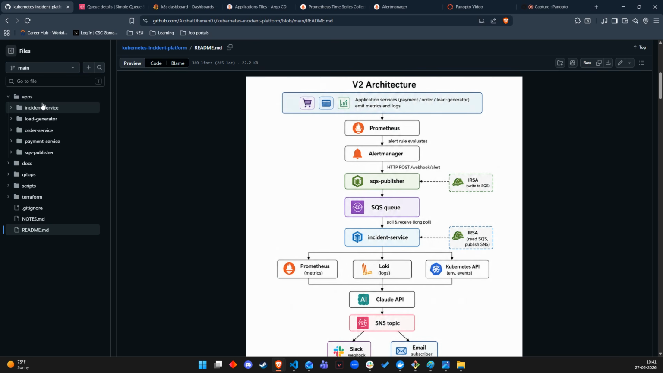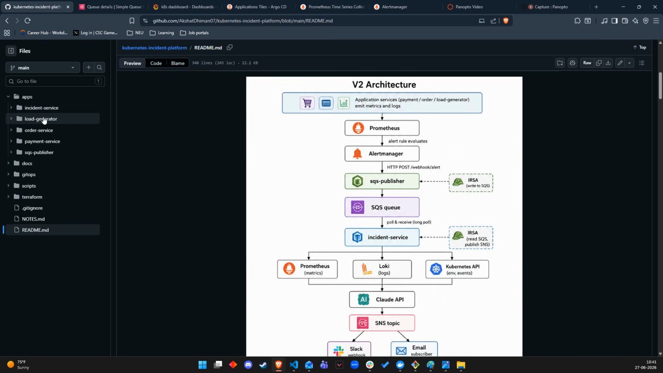So let's have a look at the Python microservices which are running on Amazon EKS. This is simulating a basic e-commerce backend. When they break, Prometheus catches it through the alert system, and Alertmanager routes the alert to a service that we built called the incident service, which is this.